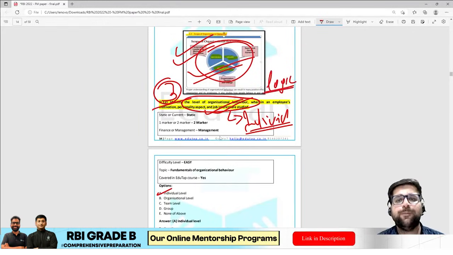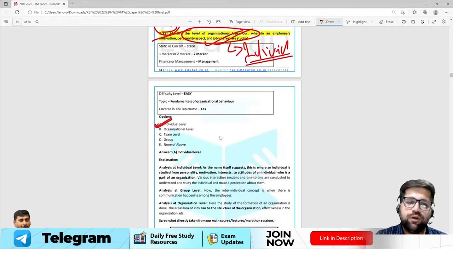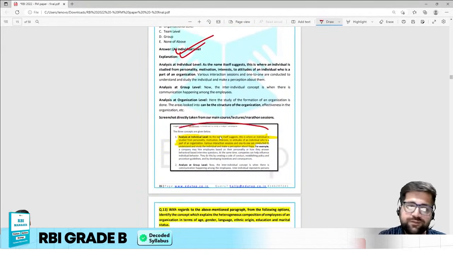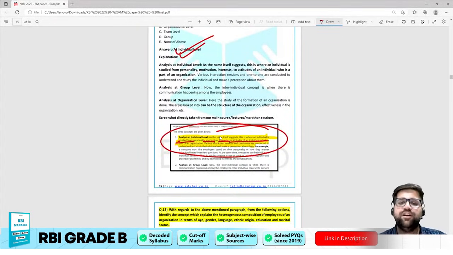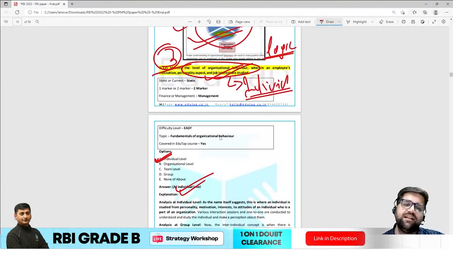If you apply the logic, you could have easily marked your answer as A. So the answer of this particular question will be individual level. And mind you, my friend, this is the exact wording mentioned in your course as well: studied from personality, motivation, interest, and attitudes of an individual. So it is really crucial that you understand the logic behind that particular question.